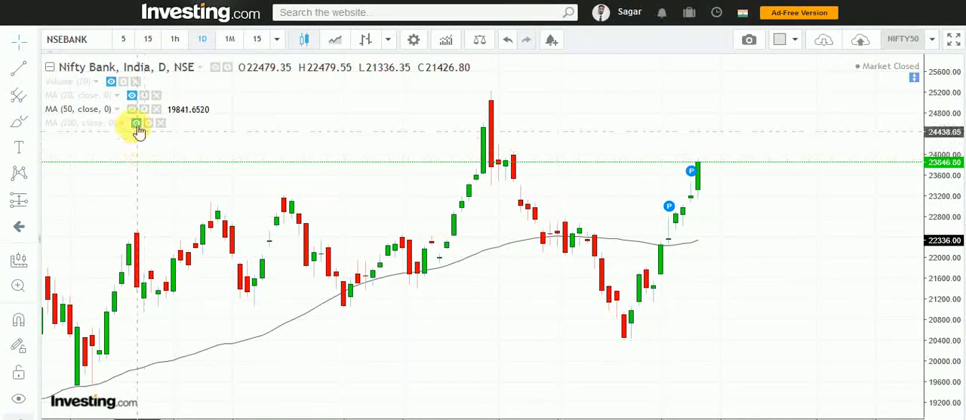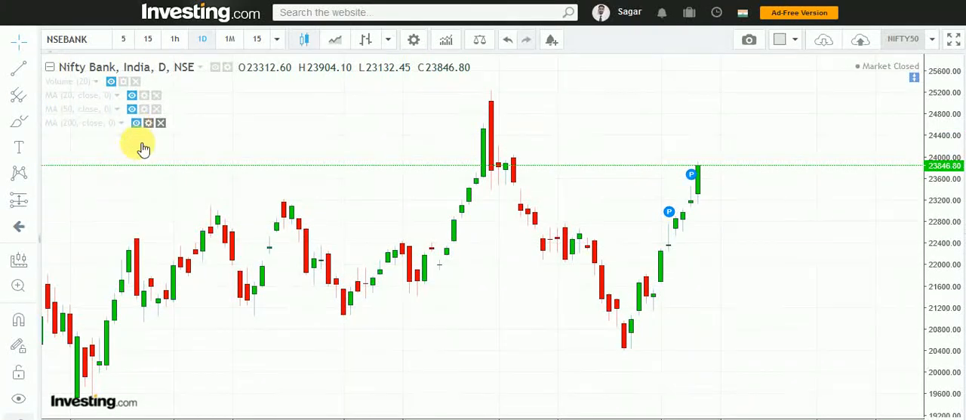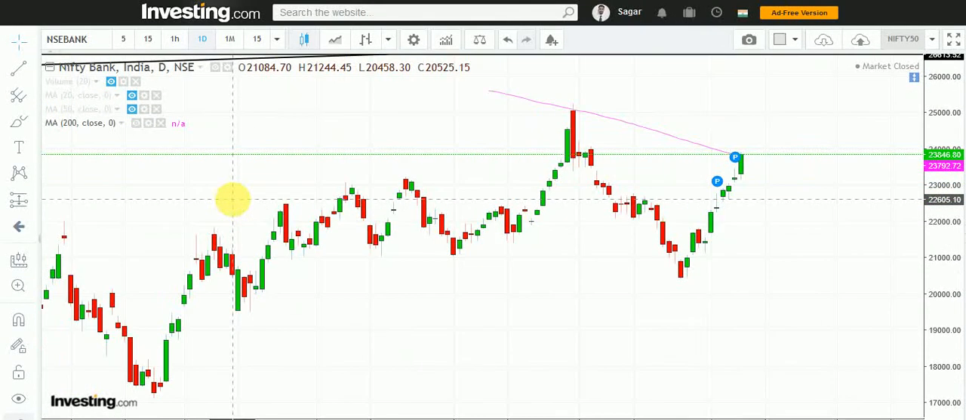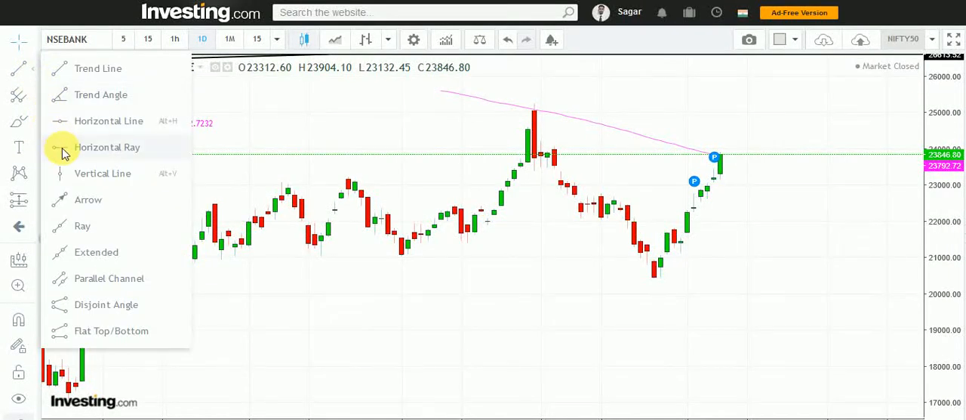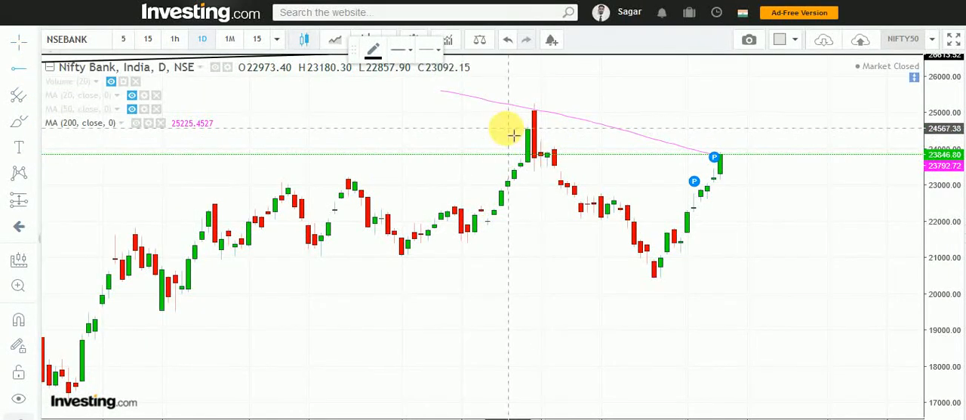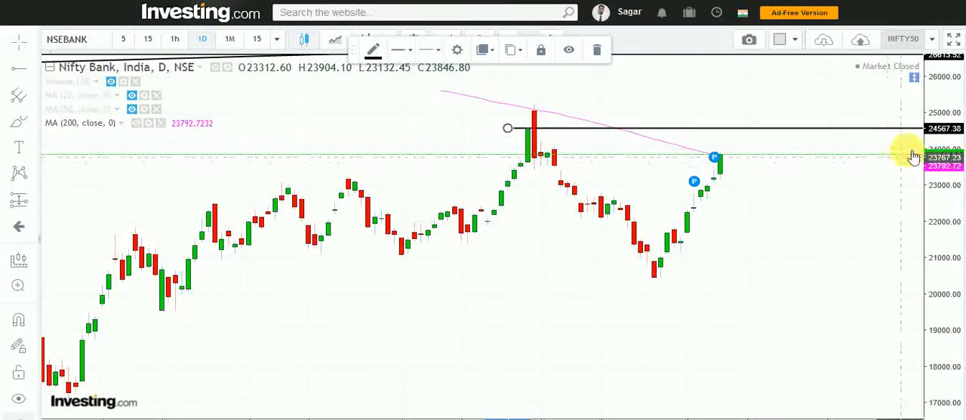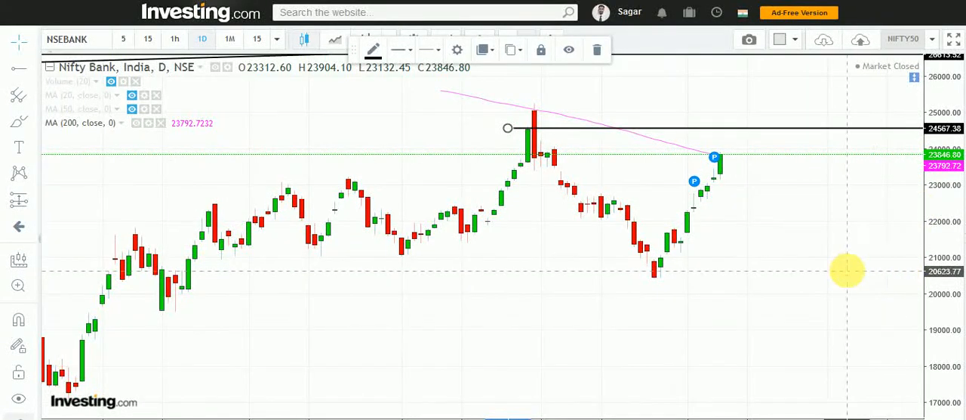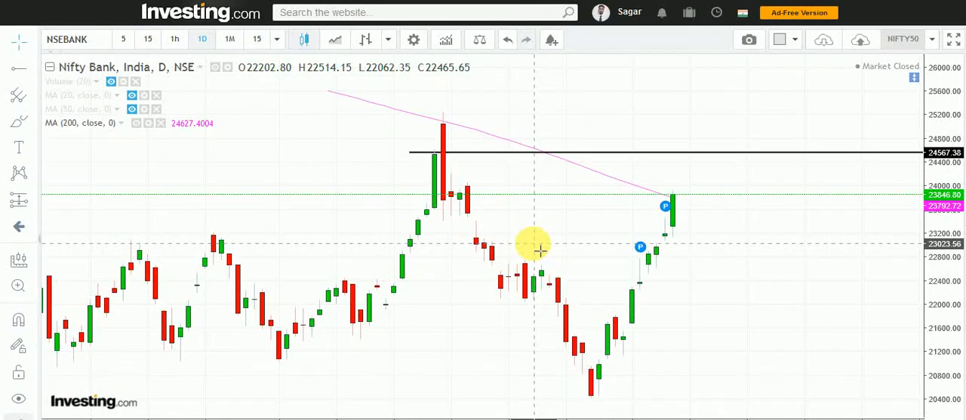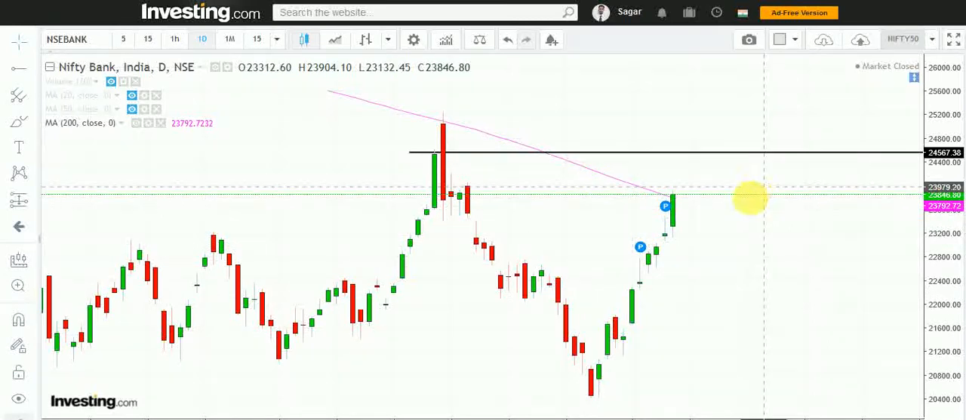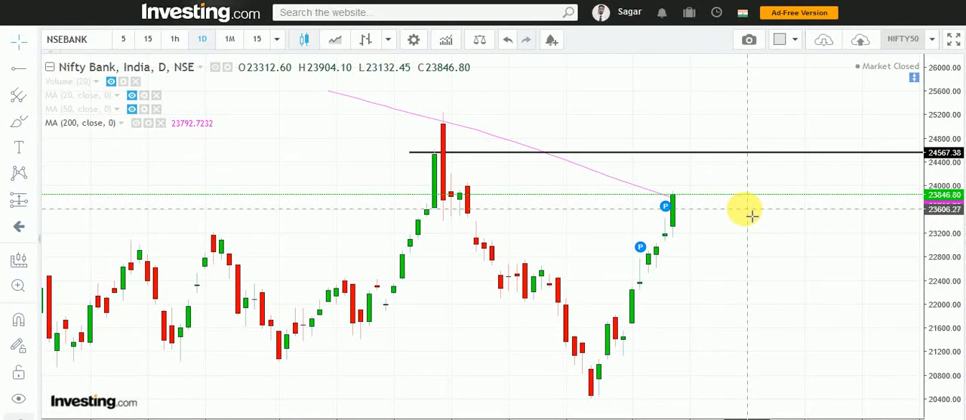So we can say that Nifty Bank is trading near a resistance, that is the 200 DMA resistance. And if it crosses this resistance, then as per chart the next resistance is around 24,500. So again we have to wait for a confirmation. So on the daily chart there are back to back two resistances.